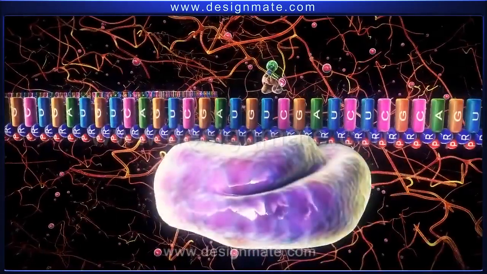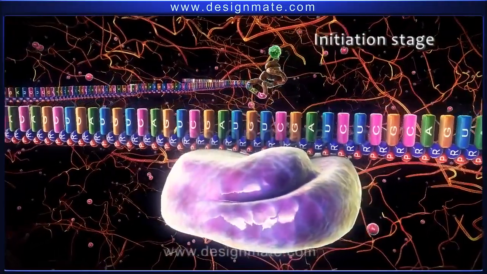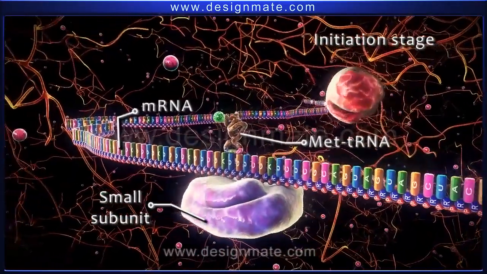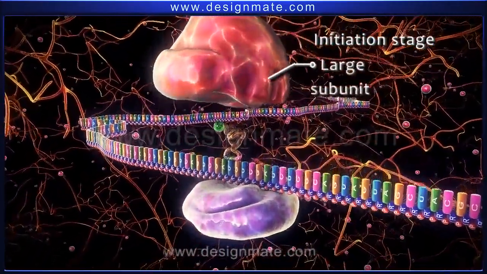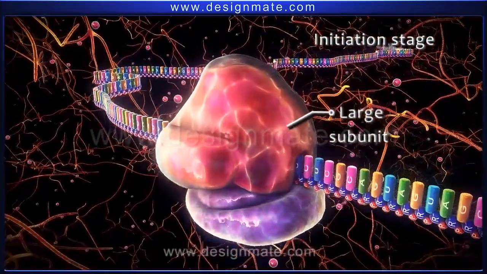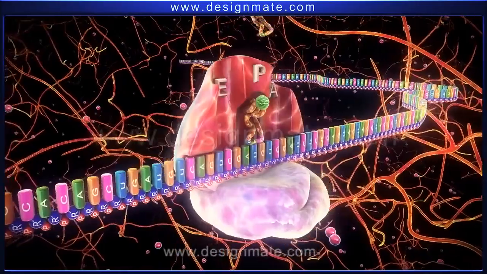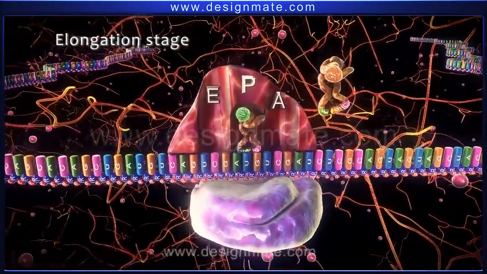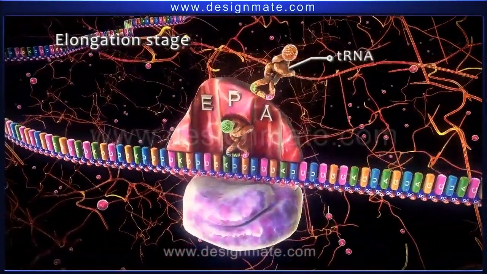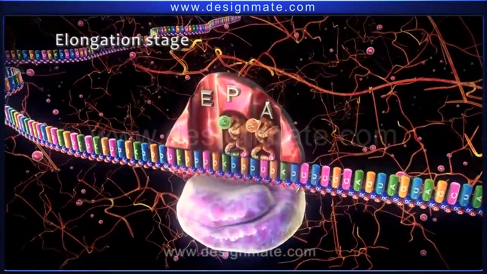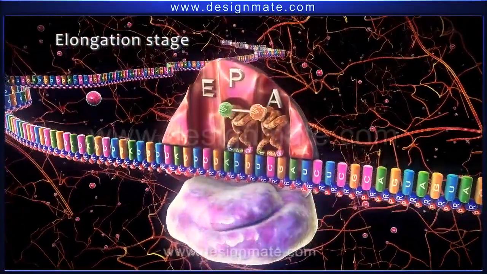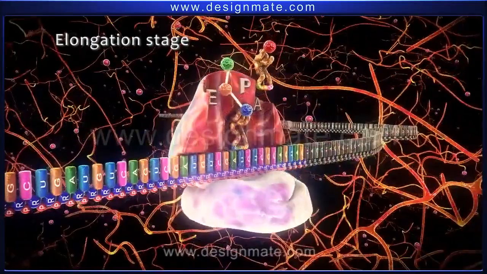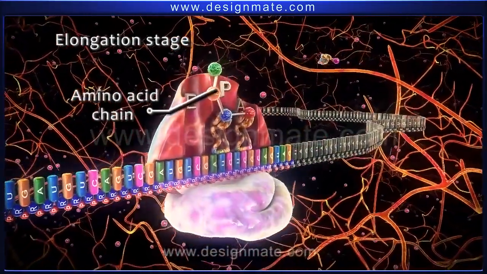Summary. Protein synthesis shows that the first stage involves the binding of the met-tRNA to mRNA and the small subunit of the ribosome. The larger subunit of the ribosome then combines with the small subunit. The second stage is the elongation stage. In this stage, the incoming aminoacyl tRNA fits in the A site. Then a bond is formed between methionine and the amino acid molecule on the tRNA. The process is repeated until a chain of amino acid molecules is formed.